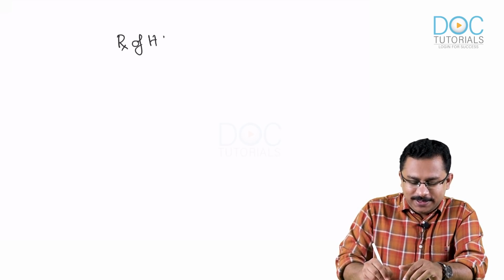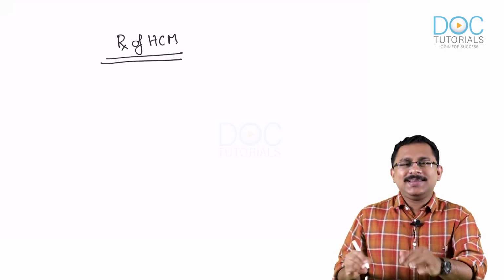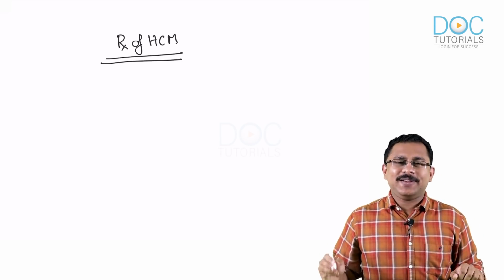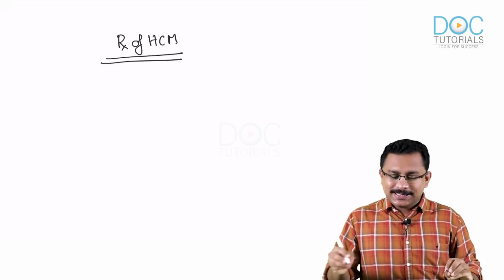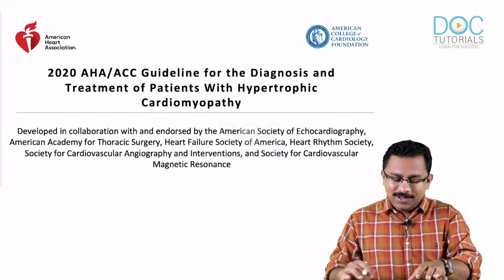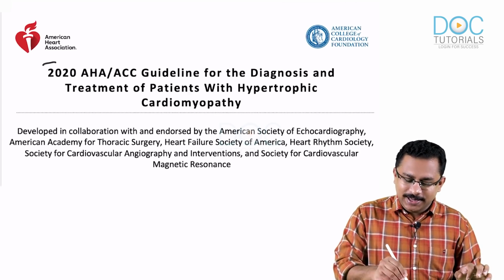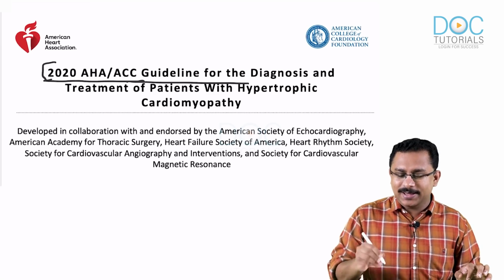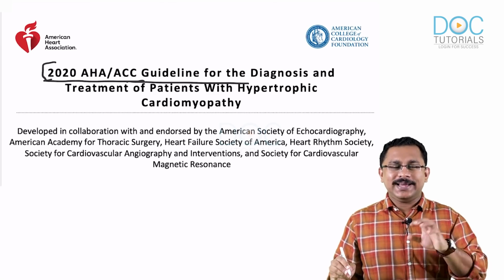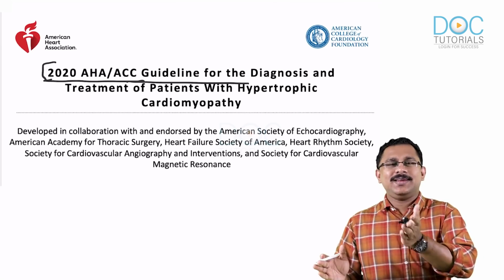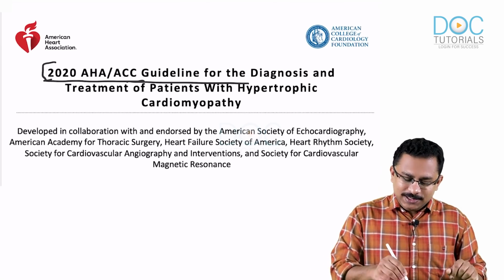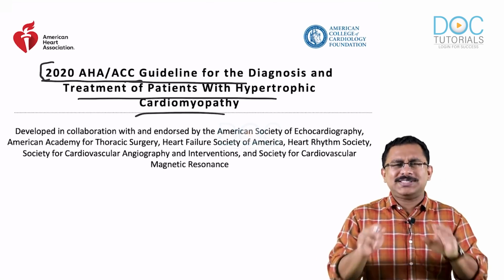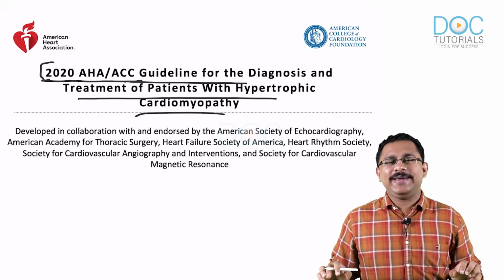The latest guidelines for hypertrophic cardiomyopathy are the 2020 guidelines of the American Heart Association and American College of Cardiology, published somewhere in November 2020. We're going to see the most important points of these guidelines only.